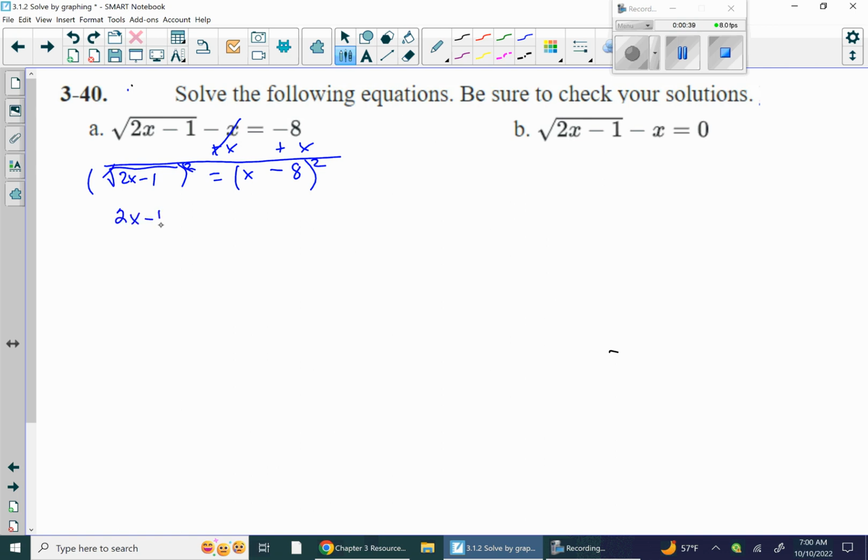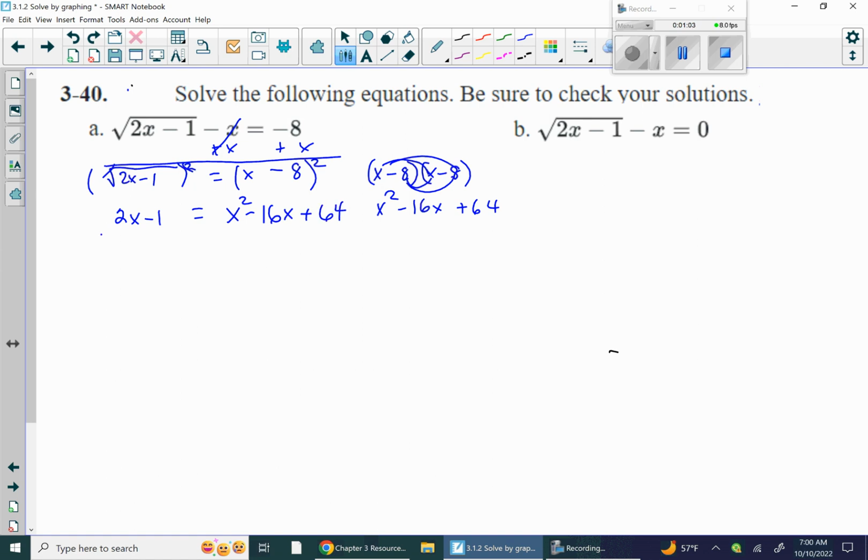I get 2x minus 1 equals, we're going to have to expand that. It's not just x squared minus 64. We have to actually use that lovely distributive property in order to be mathematically accurate. So when I do that, I end up with x squared minus 16x plus 64. So that's what I'm going to put right here. Those are equivalent expressions, minus 16x plus 64.